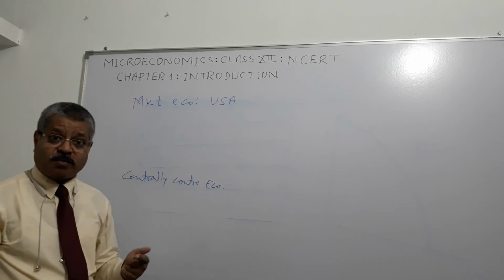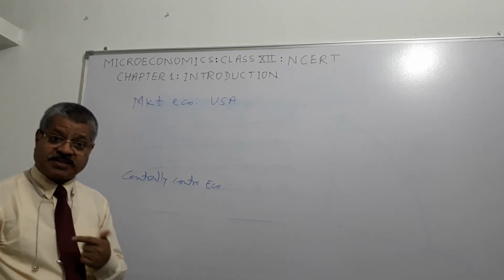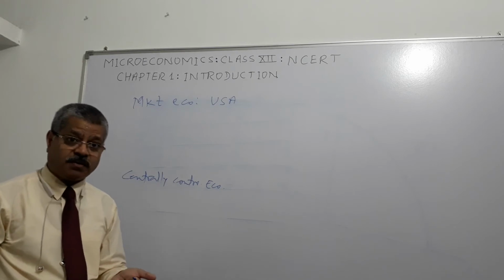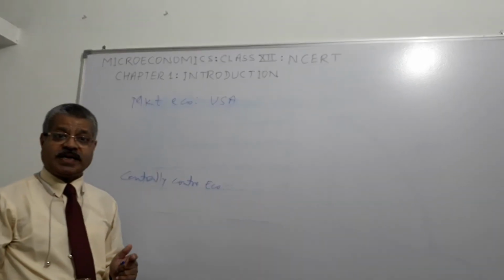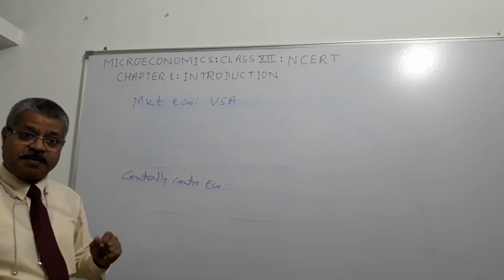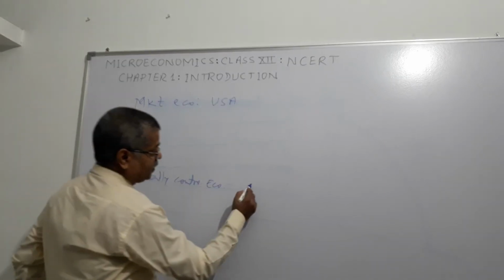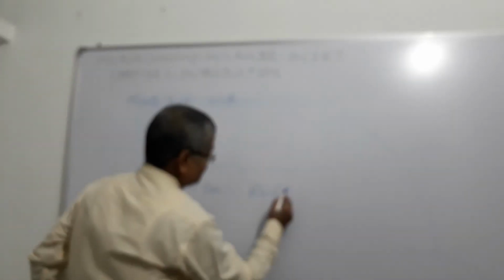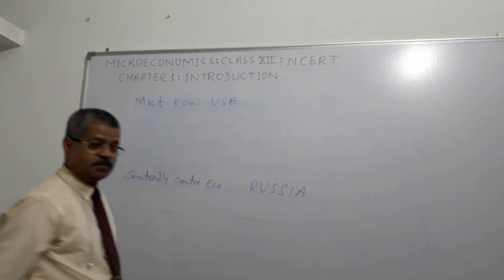Or the central authority itself may pitch in and produce those goods and services which are required for the overall well-being of the society. So, a typical example could be Russia, right? So, you got my point?